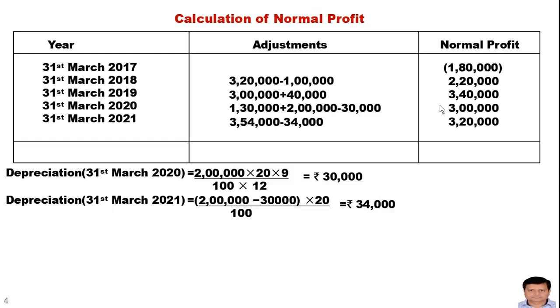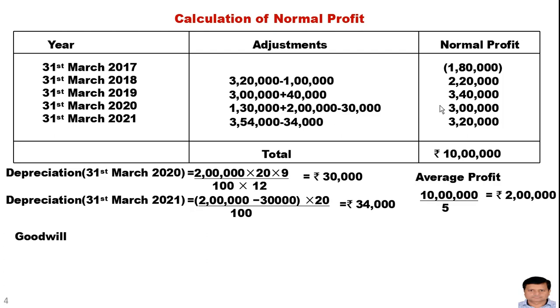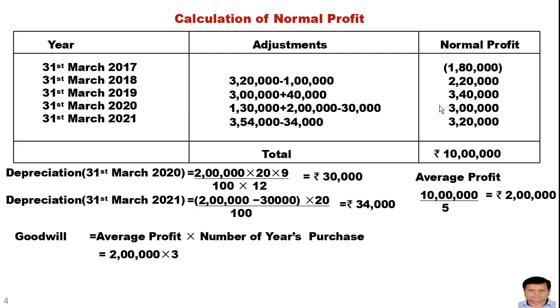That's why rupees 6 lakhs will be the amount of goodwill.